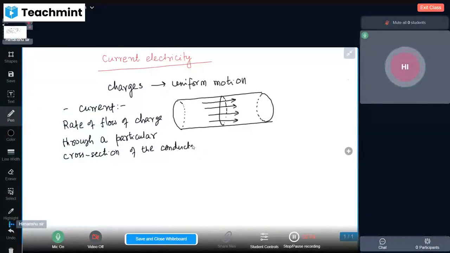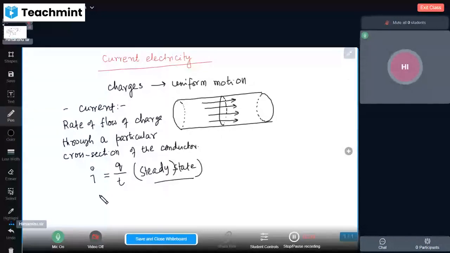Okay. So what does it mean? If I is the flow of current, then I is equal to Q by T, the rate of flow of charge through a particular cross section of the conductor. This is true when the current is flowing in steady state. Steady state means at any cross section the charge is the same. Hence I is equal to Q by T at steady state.